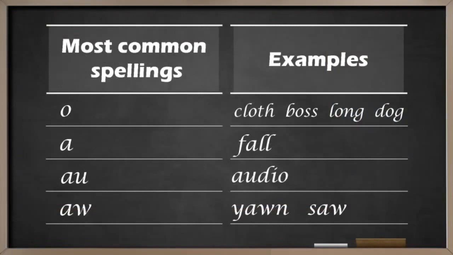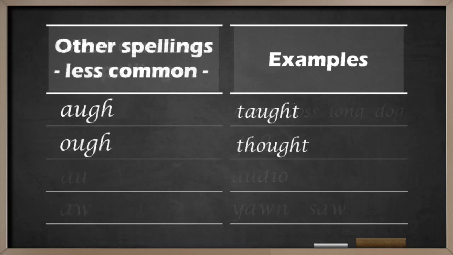O: cloth, boss, long, dog. A: fall. AU: audio. AW: yawn, saw. AUGH: taught. OUGH: thought.